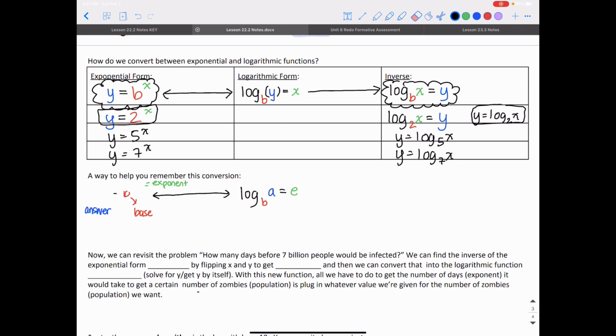If this is your exponential form, then this is going to be your logarithm form. So this is exponential form, this is logarithm form.